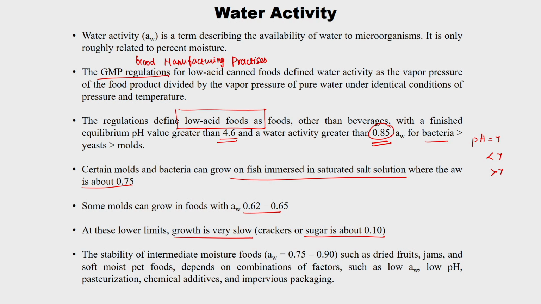Though we say that a water activity of 0.85 is favorable for bacteria to grow, it also depends upon other factors: low pH, pasteurization, chemical additives, and impervious packaging. So it is not only that if you maintain this particular water activity, spoilage can occur, but it also depends upon other factors.